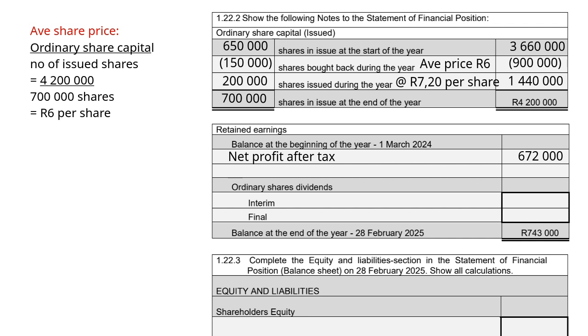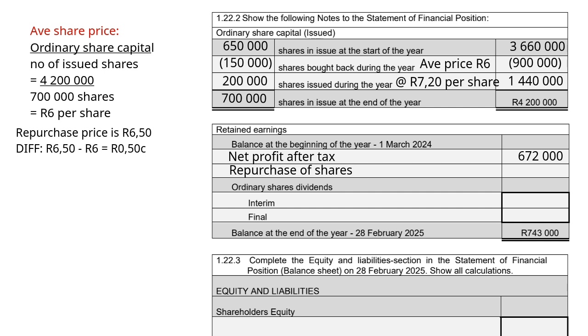Then we're going to have our repurchase of our shares. If we go back, we repurchased 150,000 shares at a purchase price of 650 cents. So 650 cents is 6 Rand 50. Now remember, the difference goes to retained income.